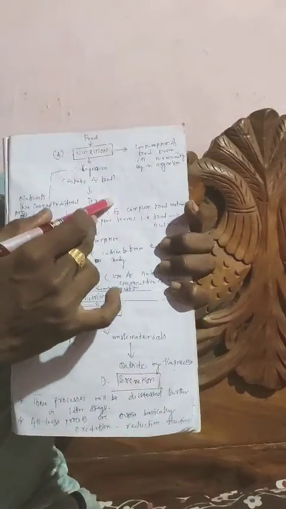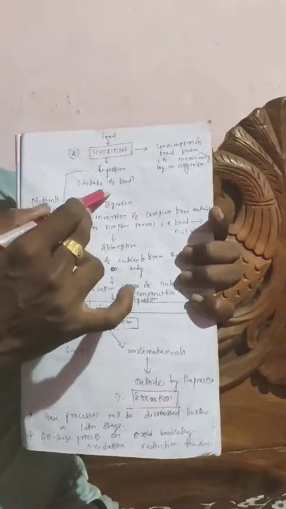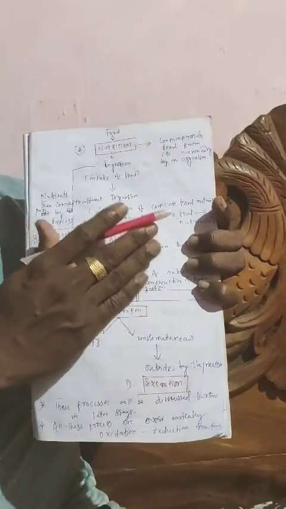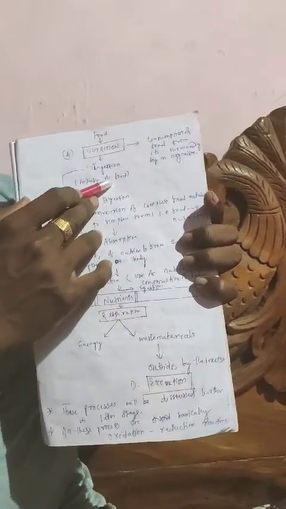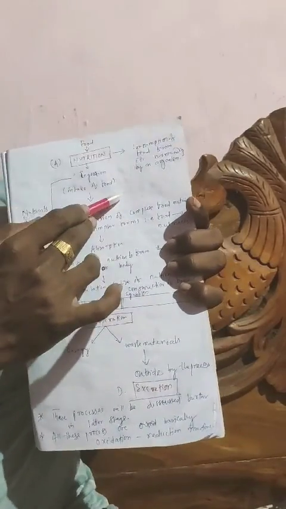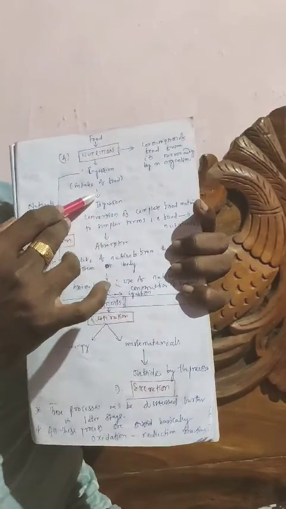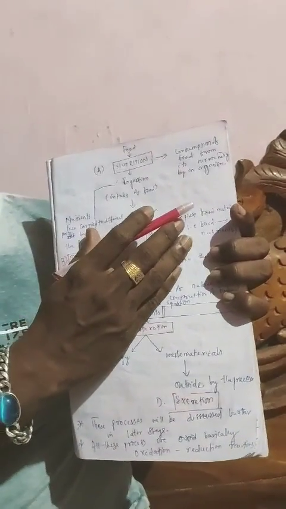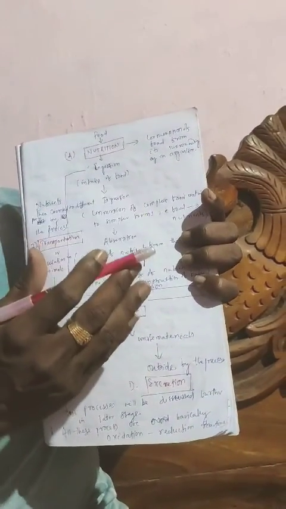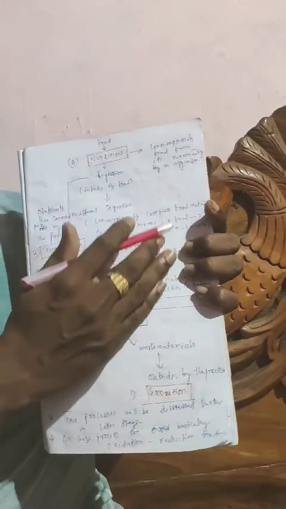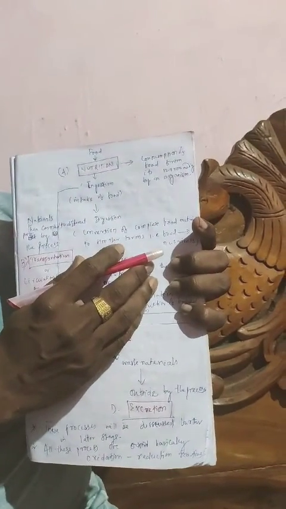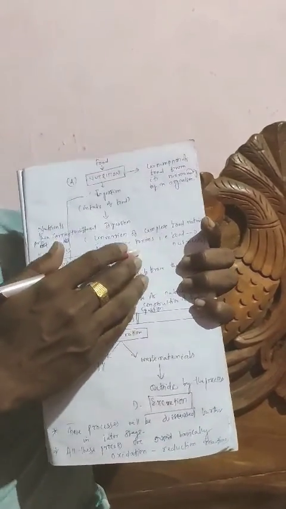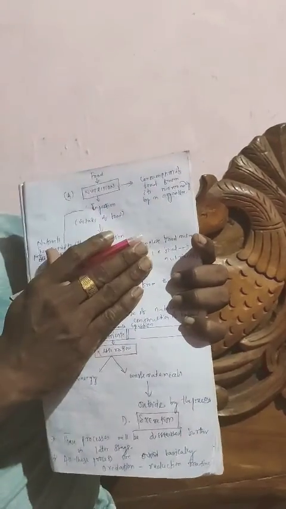Then the next process is digestion. So what is digestion itself? It is a very important process in which complex food is broken down. Suppose you are eating rice, which contains a nutrient, that is carbohydrate. The carbohydrates are formed from the rice. Rice is the complex food, whereas the carbohydrate is the simpler form. So what is digestion? Simply, it is the conversion of complex food into simpler forms.